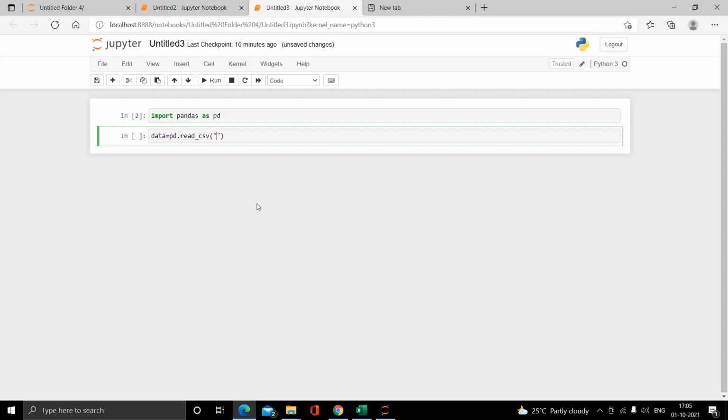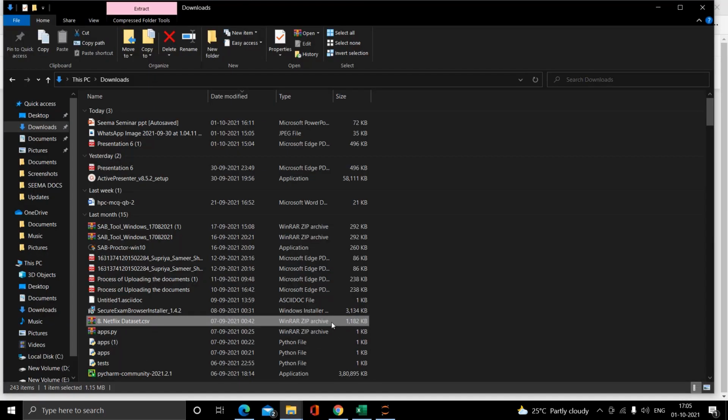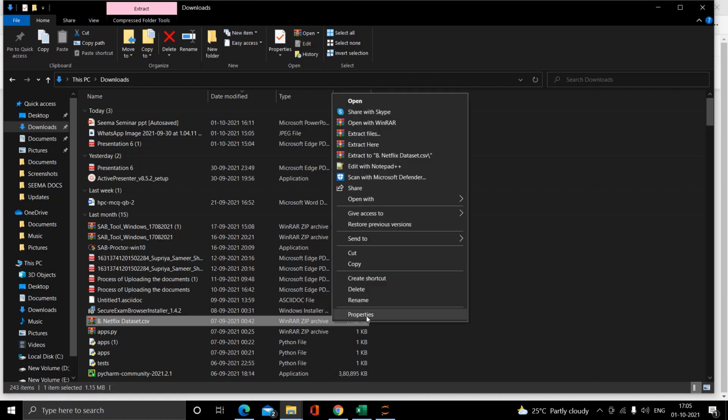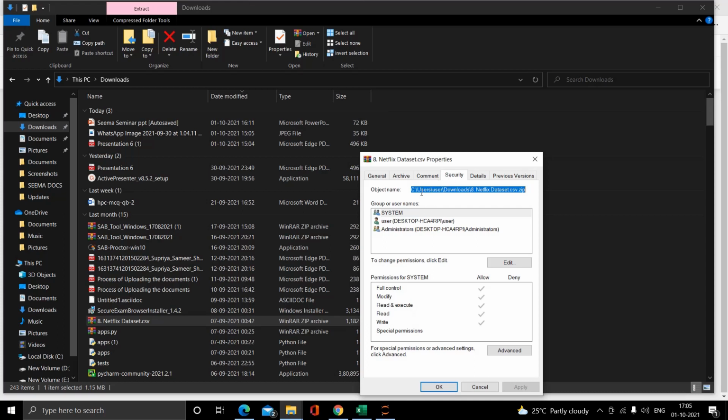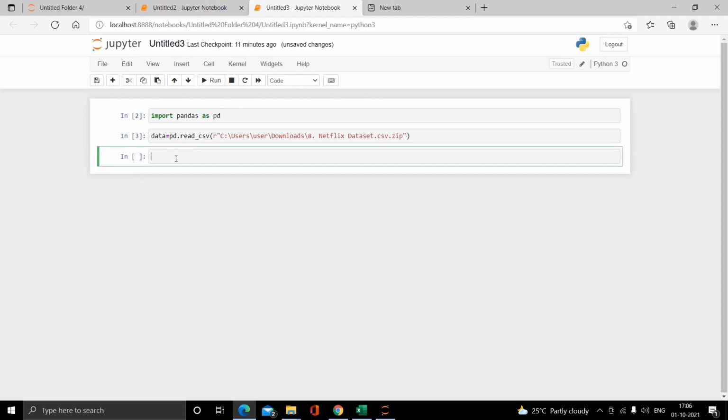In this file directory I have saved it. Here you can see the Netflix dataset file. Go to the properties, then from security I can copy the path and just paste it over here. And for removing a Unicode error, I have to write a small r here, and then let's run it.